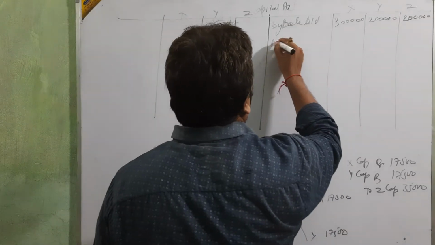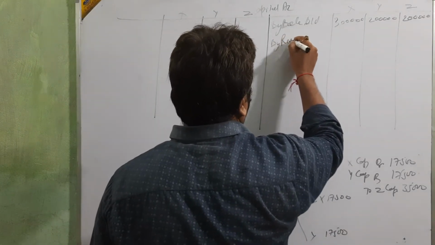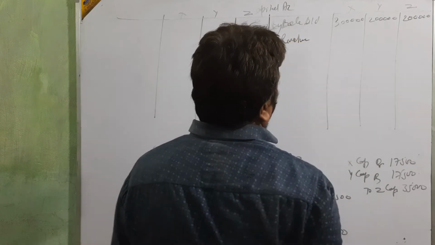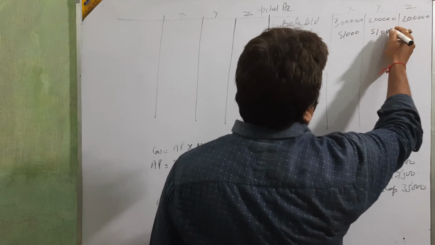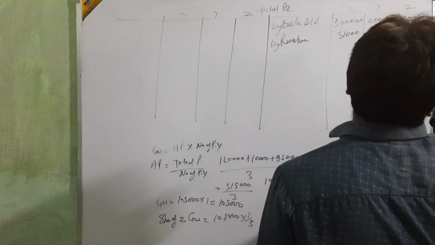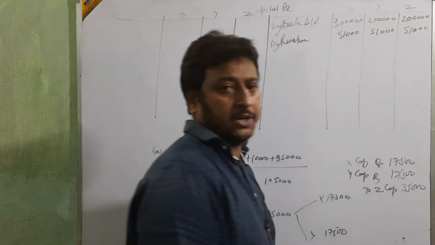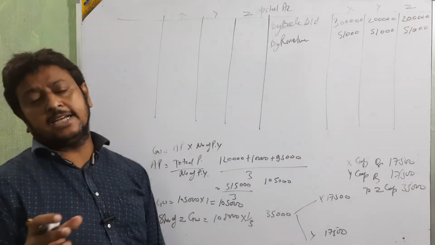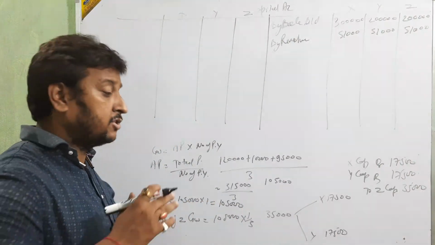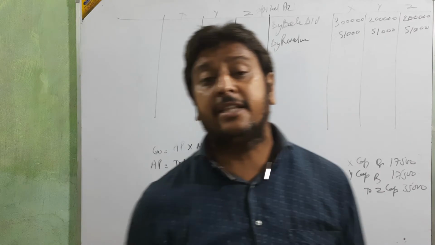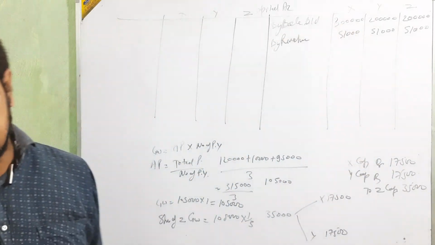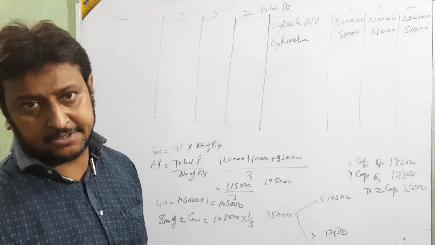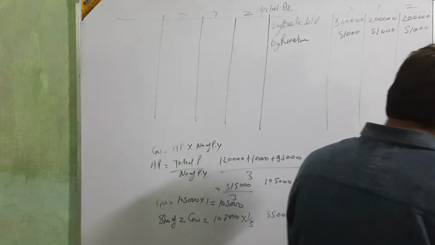Profit is there, by 51,000, 51,000 and 51,000. All of this needs to be distributed to the partners. All the profit made is taken by the retired partner as well, because it's his right.